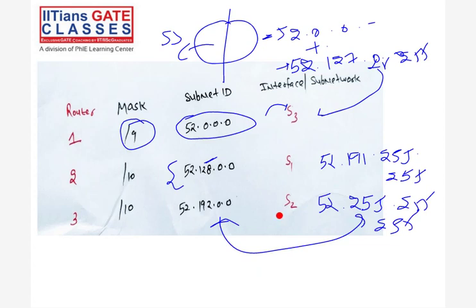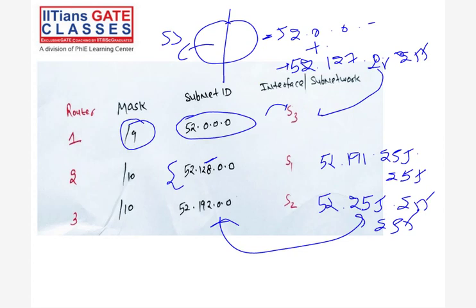Similarly, now the thing is, we divided the whole network into 3 subnets, right? S1, S2, S3. So the whole network ID is 52.0.0, which means it is the same as the subnet. The whole network is 52.0.0, right? So it is the same. Yes, any question? Right?